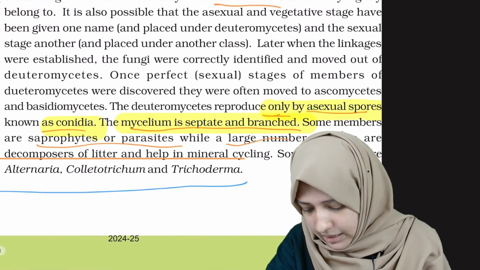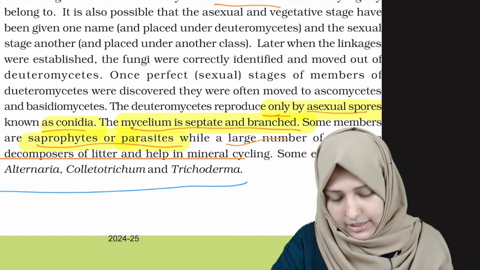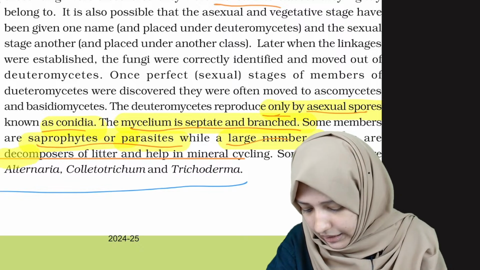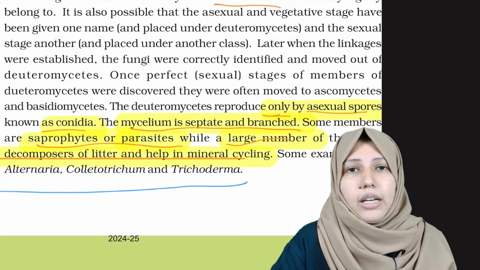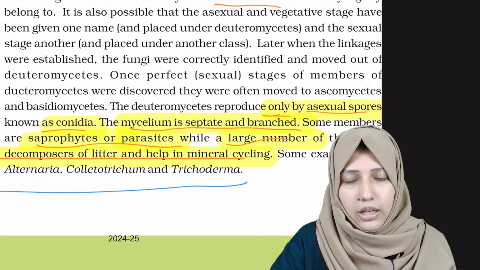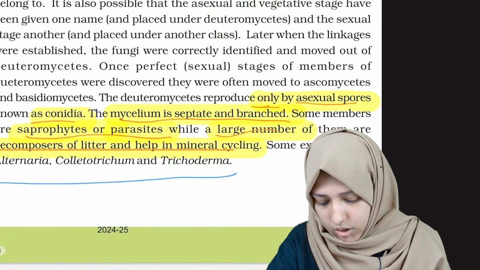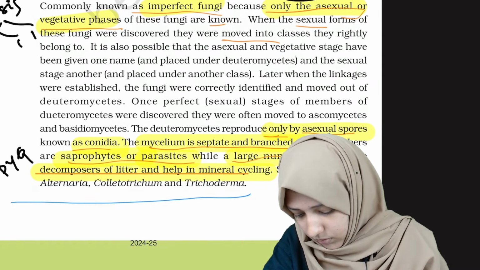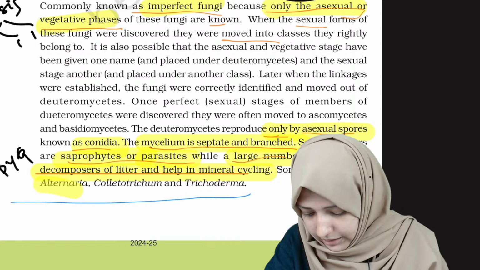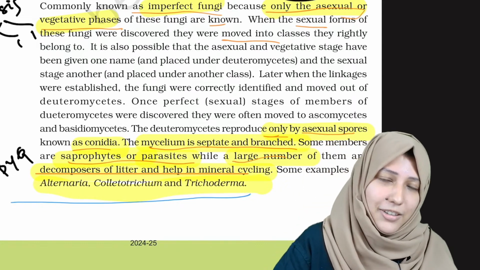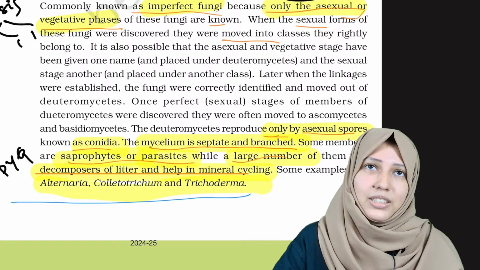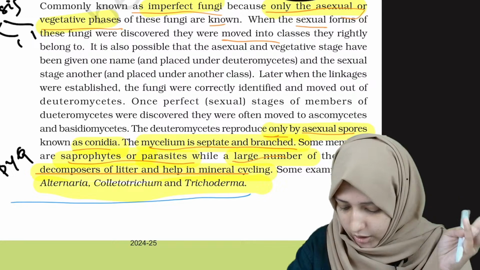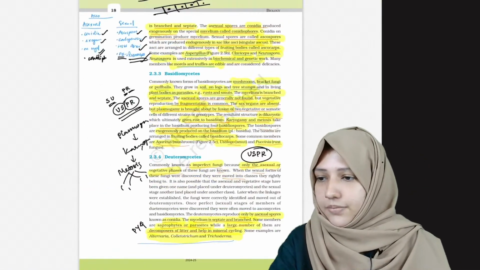Some of them are saprophytes or parasites, but a large number of them are decomposers of litter and help in mineral recycling. It's a PYQ. What are the examples? Examples are Alternaria, Colletotrichum, Trichoderma. I remember that when I used to study this, I was singing this song like Alternaria, Trichoderma, Colletotrichum.